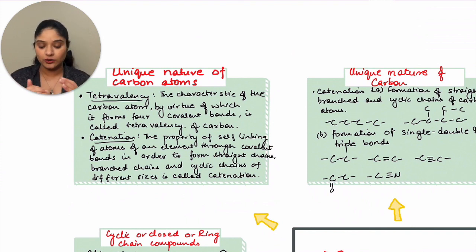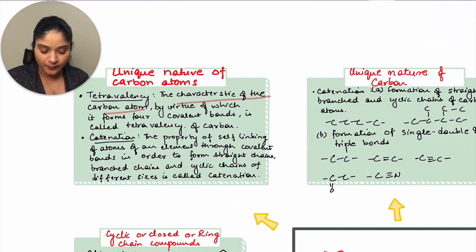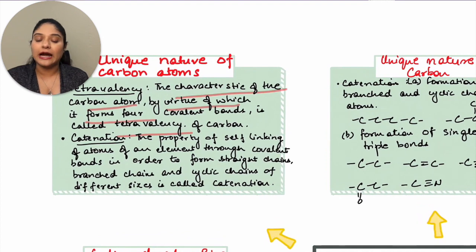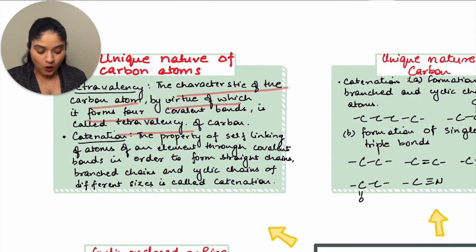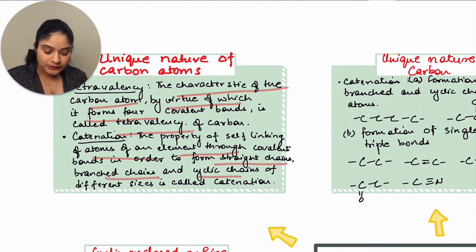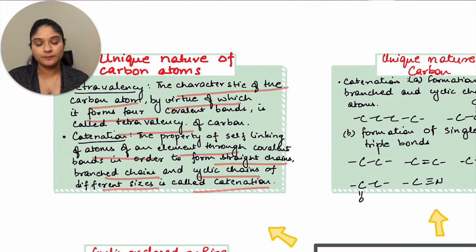Let's quickly read through it. Tetravalency: the characteristic of carbon atom by virtue of which it forms 4 covalent bonds is called tetravalency of carbon. The second is catenation: the property of self-linking of atoms of an element through covalent bonds in order to form straight chains, branched chains, cyclic chains of different sizes is called catenation.